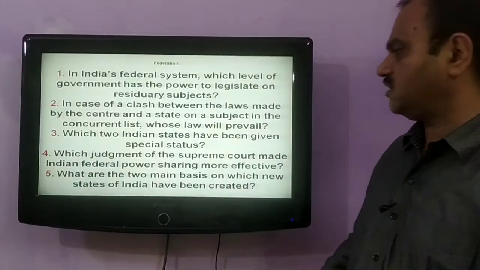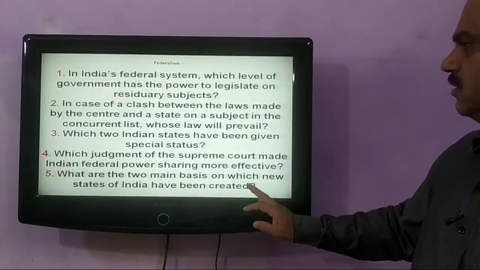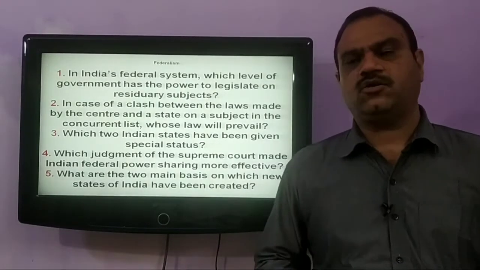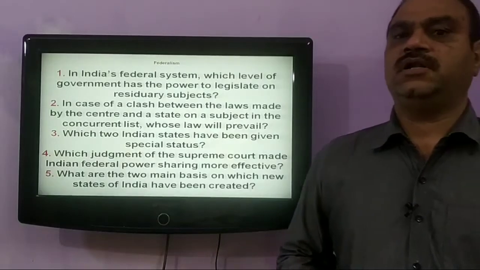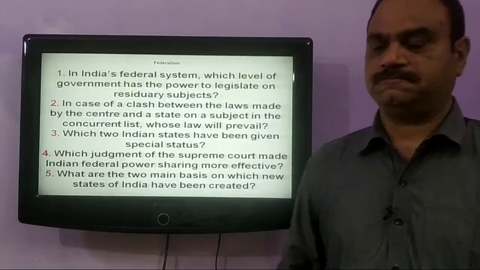Next question is, what are the two main bases on which new states of India have been created? The new states in India have been created on the basis of linguistic and regional diversities.